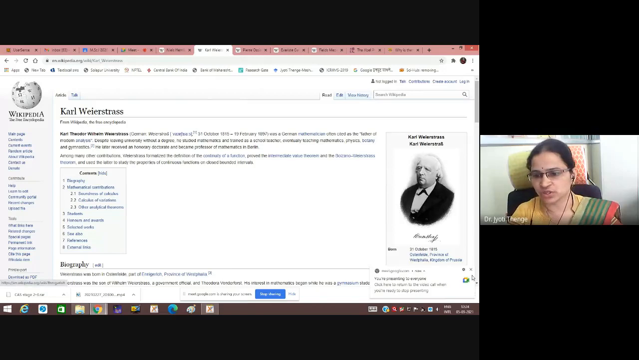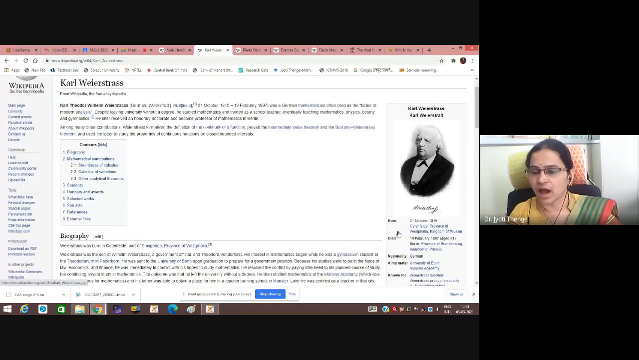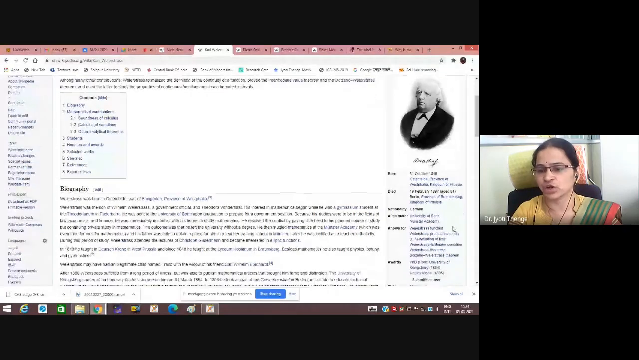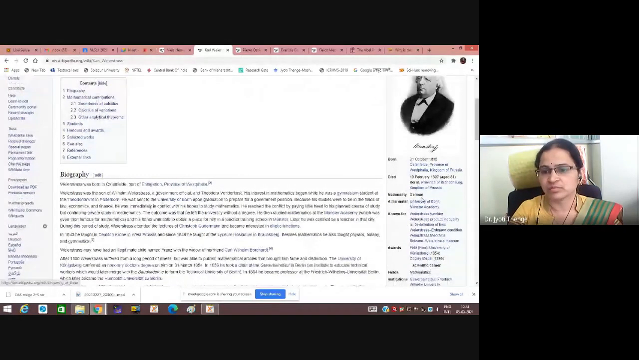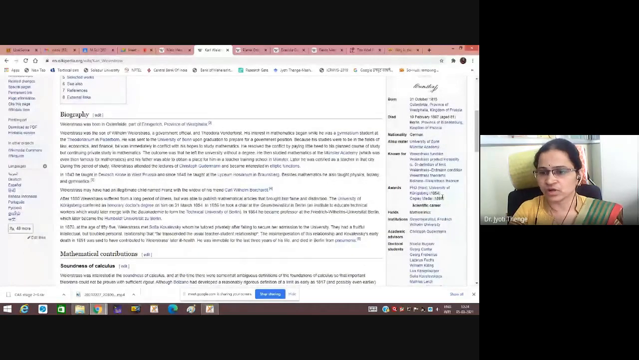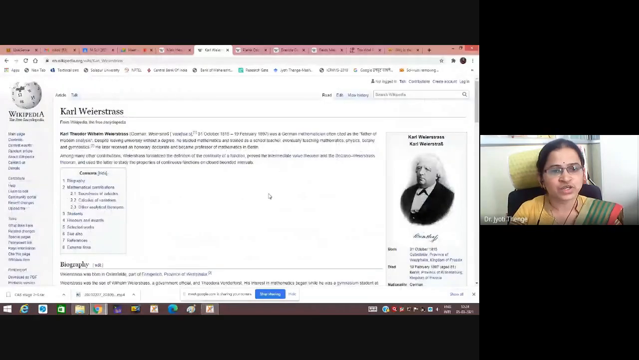Now this is a famous mathematician, Karl Weierstrass. This was a picture we have. Karl Weierstrass was a German mathematician born on 31st August 1815 and died on 19 February 1897, at the age of 81. His nationality is German, and he got many awards for his research. He is known as the father of modern analysis.